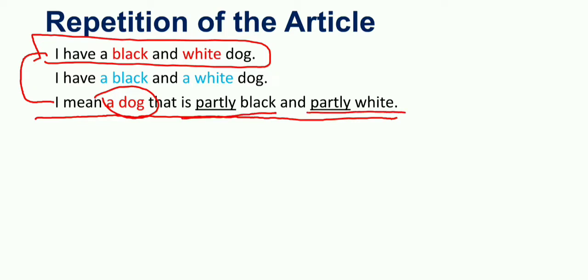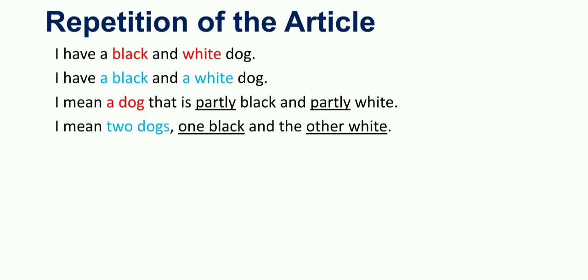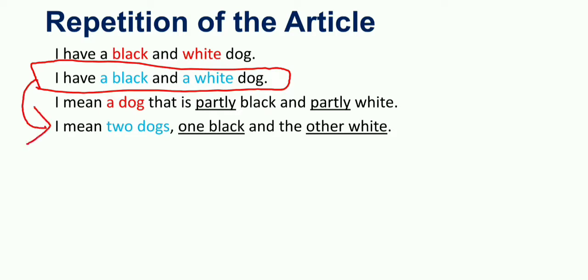Now the second sentence: I have a black and a white dog. It gives the meaning that I have two dogs, one is black and the other is white. To understand it clearly, look at another example.